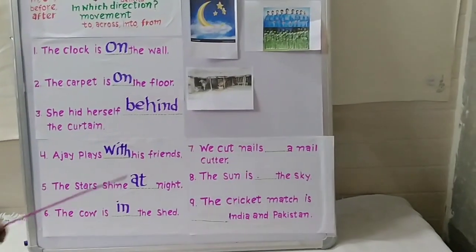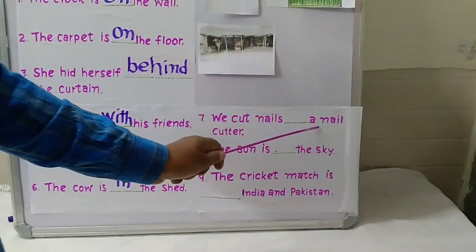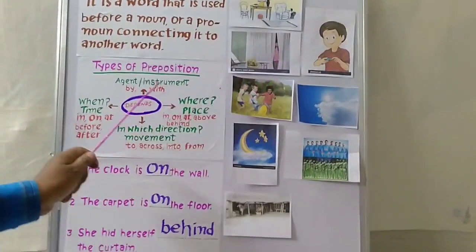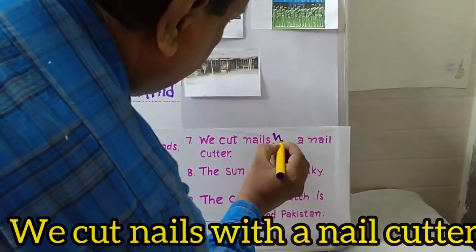Now, next sentence. We cut nails dash a nail cutter. Look at the picture. With, instrument. We use preposition with.